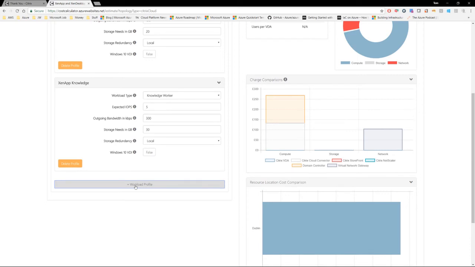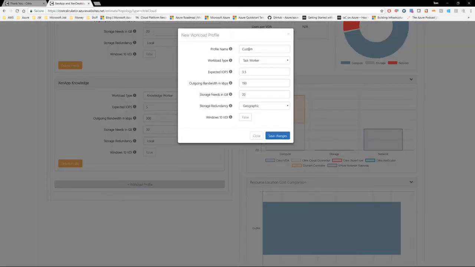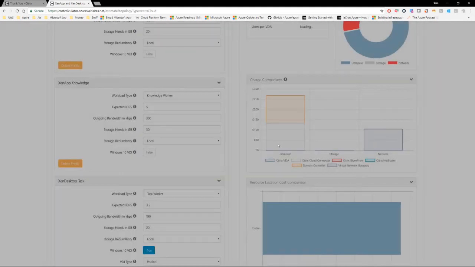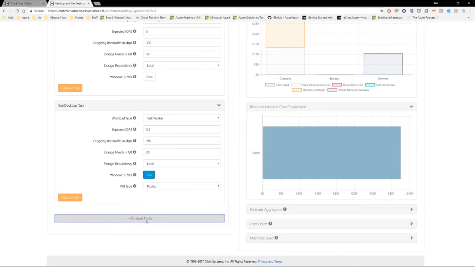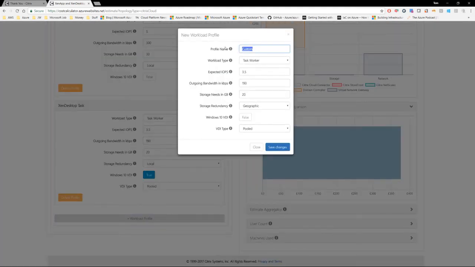I'm then going to click on add another workload profile for Zen Desktop. So I'm going to call this Zen Desktop Task. Happy with everything there. Change that again to local. But because this is the Windows 10 VDI, I'm going to click on this button to set it to true. And I now have the option of pooled or persistent VDI. Now I'm going to stick with pooled and click on Save Changes,